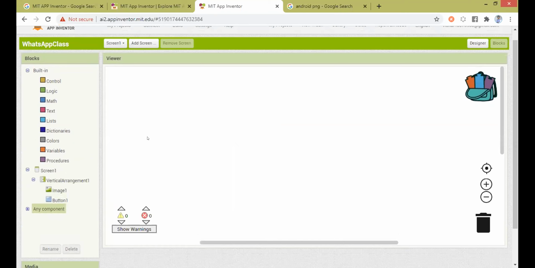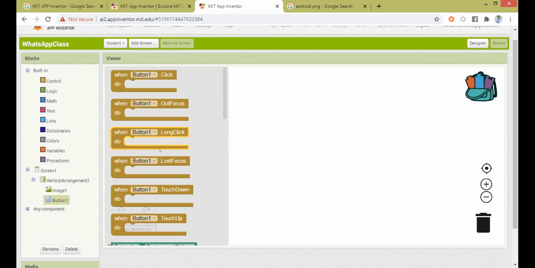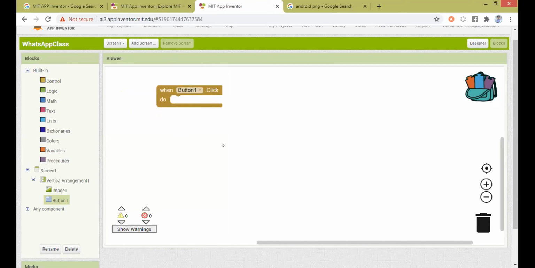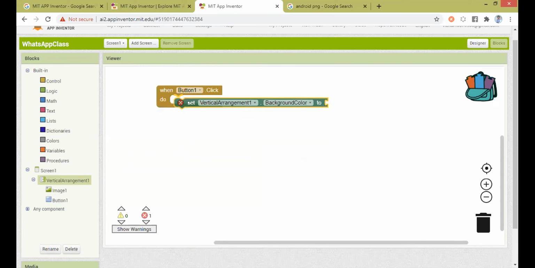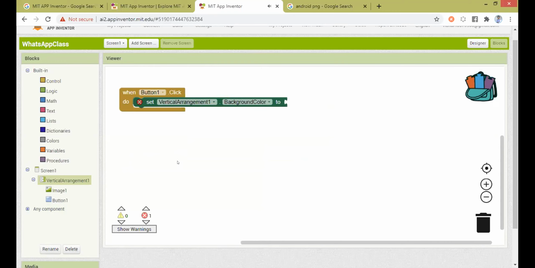So now, what should happen? Only when I click the button, the vertical arrangement's background color has to change to some other color. So if you click on button and scroll up, there is an option known as Button1.Click. When I click the button, you need to first drag this block and put it inside your app. Once I click this button, the vertical arrangement's background color has to change. So go to the vertical arrangement, and you have an option known as set VerticalArrangement.BackgroundColor. And what color do I have to set?